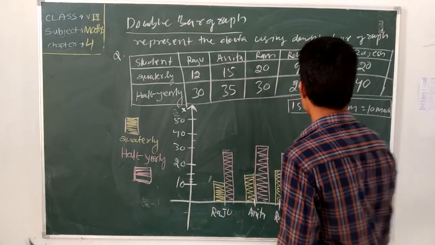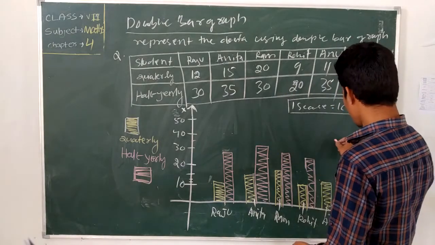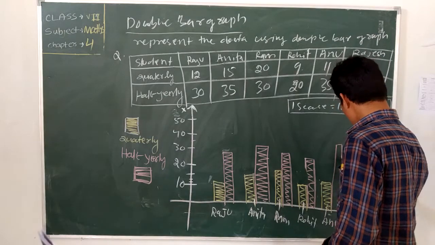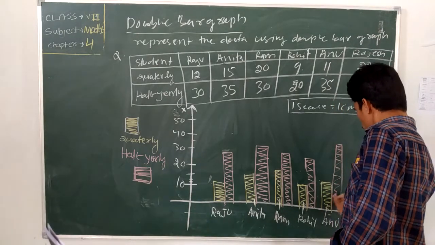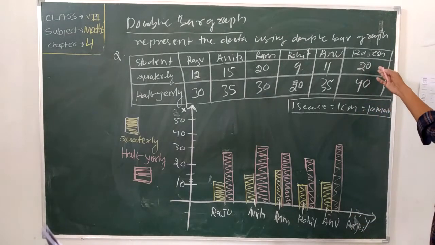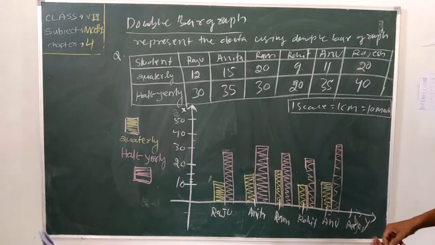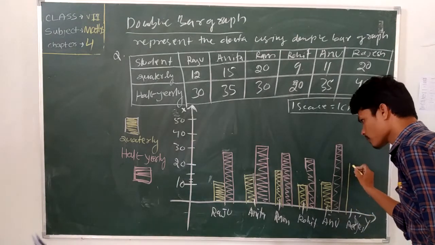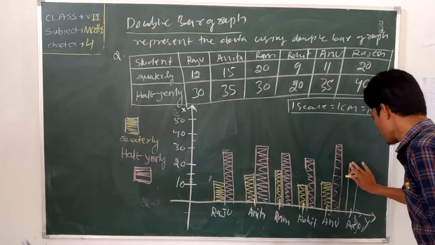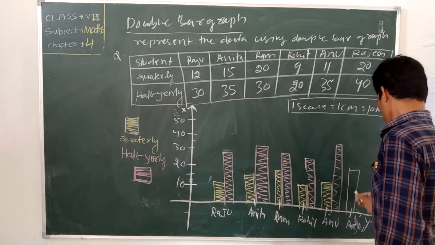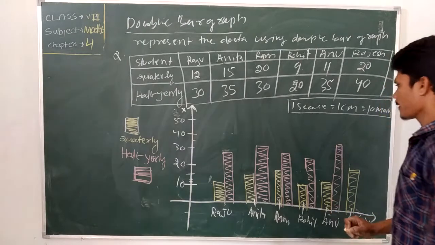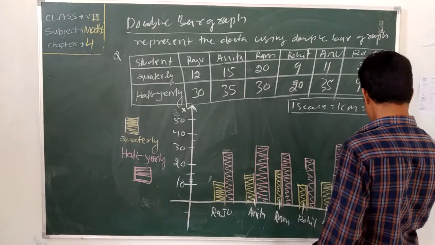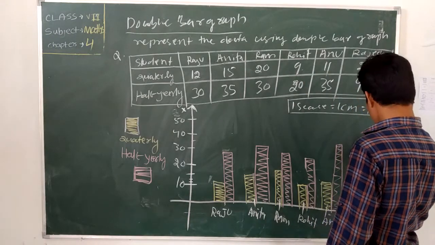Now, how many marks is there? 35. So this 35 is here. Okay. So in quarterly, how many marks? 20 marks. Where is the 20 marks sign? See the board size. 20 marks is here. Okay. In 40 marks, what is the highest mark? 40 marks.